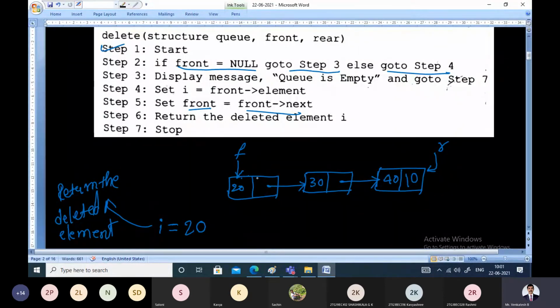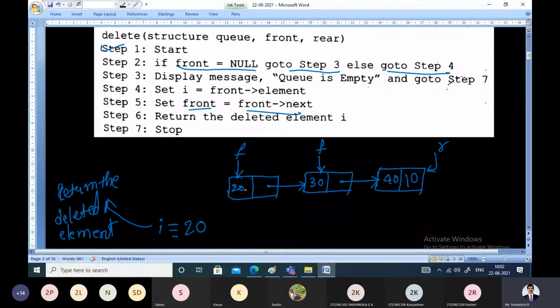Then, if you want to delete this, front should be made to point to the next node. So front equal to front pointer next, step number 5. I will increment front to the next node. Then we return to the caller. Actually, we are not deleting this node here. It will be collected by the garbage collector and automatically removed.